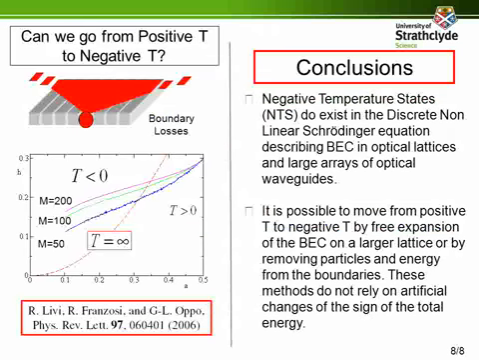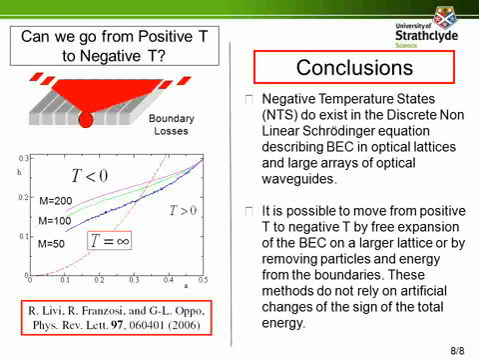It is possible in the discrete nonlinear Schrödinger equation to move from positive to negative temperatures without artificial changes of the sign of the energy. By following a method introduced by some of us in 2006, one can remove particles and energy at the boundaries of the lattice and progressively move across the line of infinite temperatures.